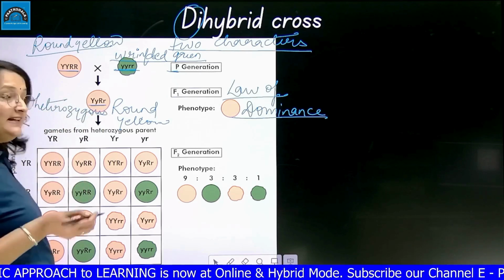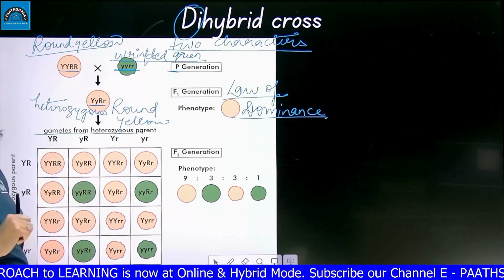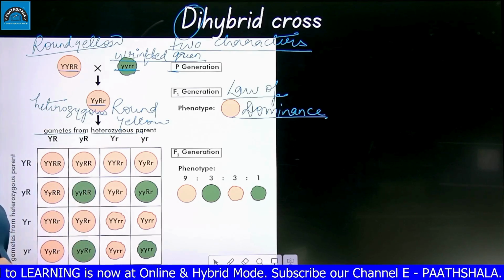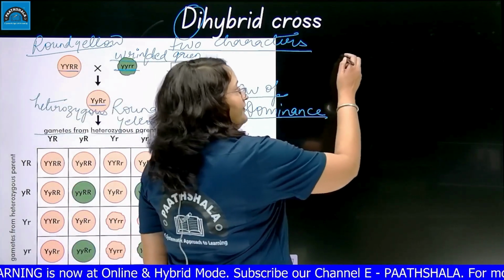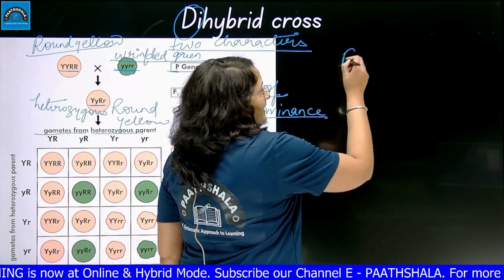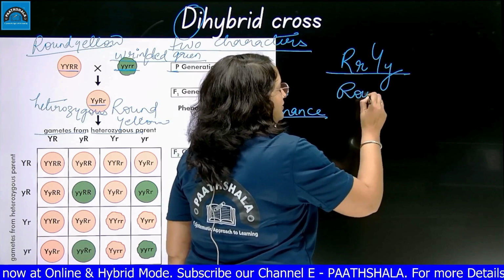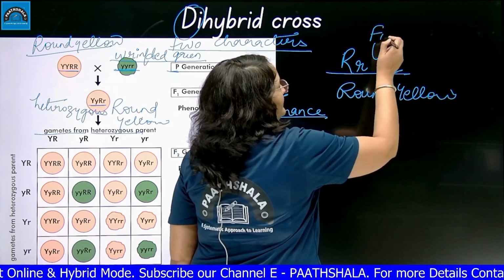Now when he self-crossed these round yellow parent plants, he used this F1 generation as the parent generation and crossed between them. So if this capital R, capital Y, small y, this was the round yellow Mendel got in the F1 generation.